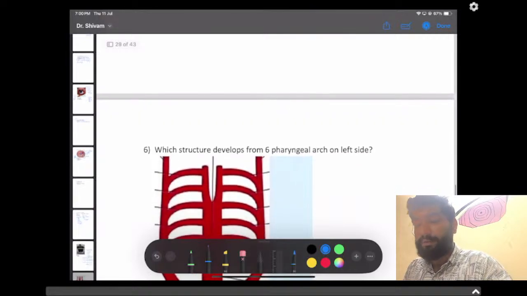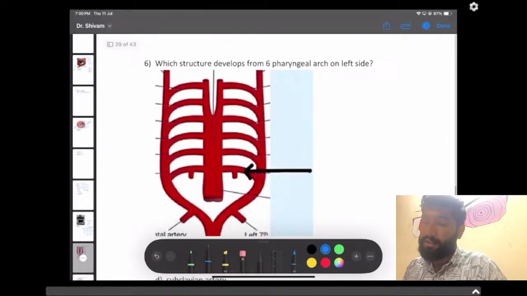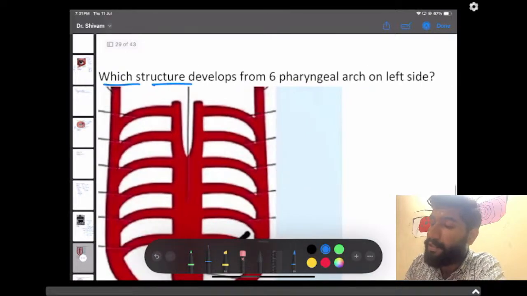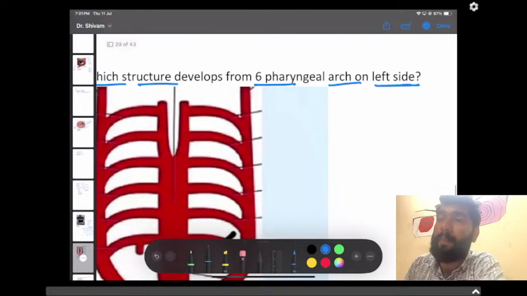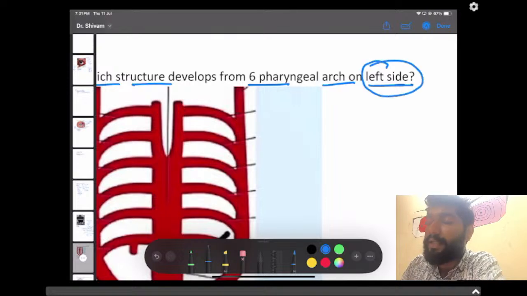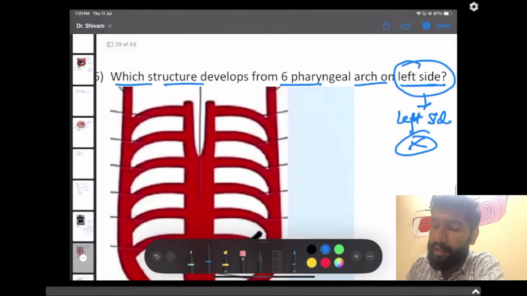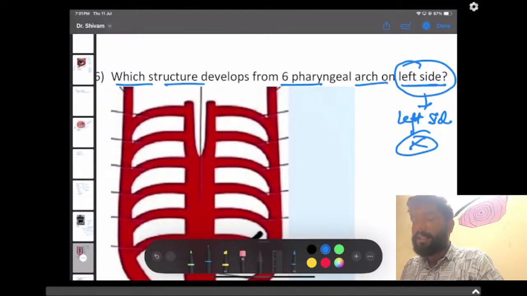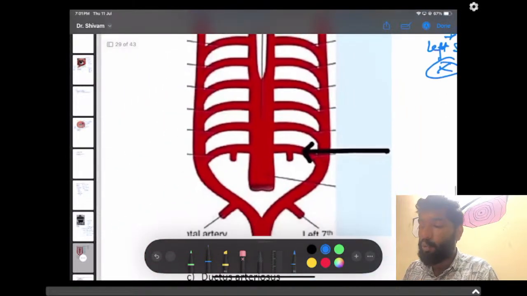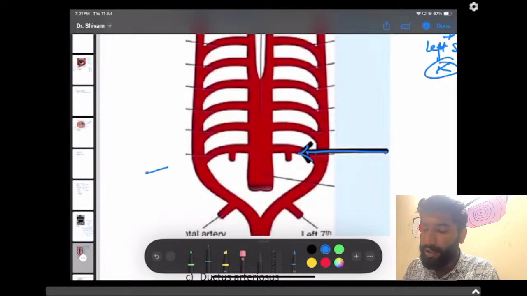Okay, let's go to the next question. Which structure develops from the sixth pharyngeal arch on the left side? As recalled by many of the students, some were saying left side was mentioned, and some were saying left side was not mentioned. It was a chart. The question was asking which structure develops from the sixth pharyngeal arch. An image was provided, and as suggested by the students, there were two arrows. One arrow was here and one arrow was here.